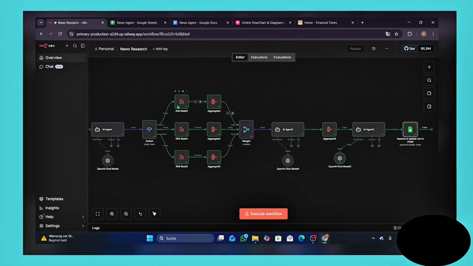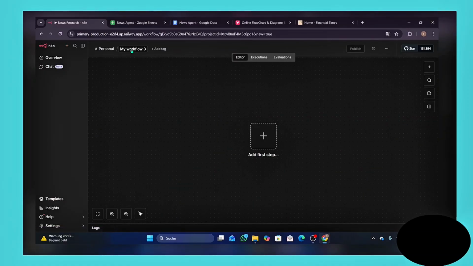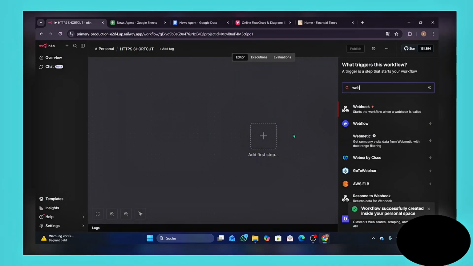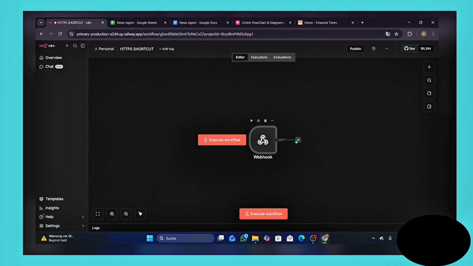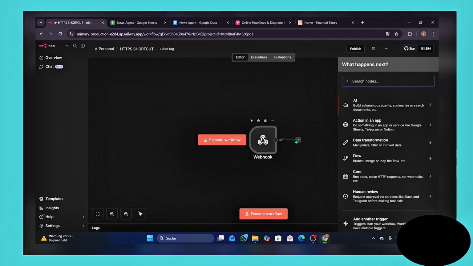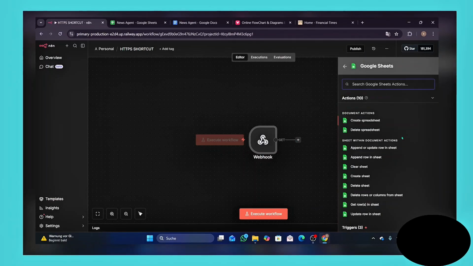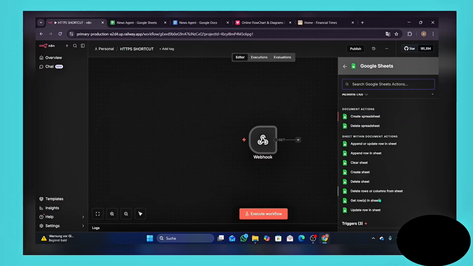But before we do that, we have to build a new workflow. So let's go to this plus symbol, go to workflow. Let's name it HTTPS shortcut. This is the app that we're going to use, and we're going to add a webhook. Then use the test URL. Then go to the options and also add Google Sheets. Then use the action called get rows in sheet.